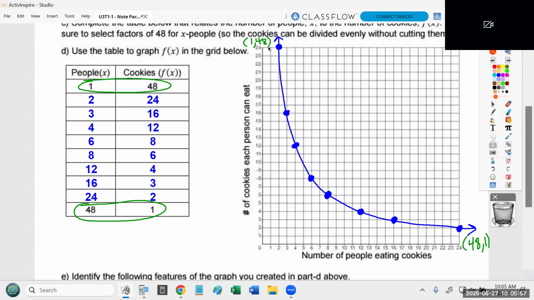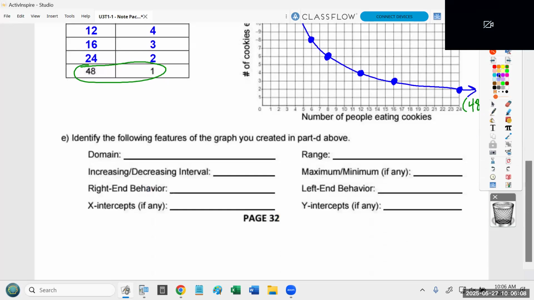So I want to remind you all, before we get to the characteristics of the graph in a moment, please remember this function does not keep going forever. In fact, you could argue that the end behavior on both sides does not exist because the function does not keep going. It stops. Now, on the right side, it stops when there are 48 people that each only get 1 cookie. On the left side, it goes up and up and stops when there's only 1 person that gets 48 cookies.